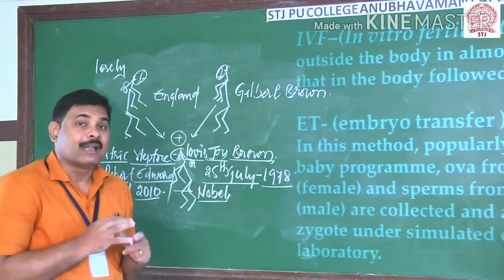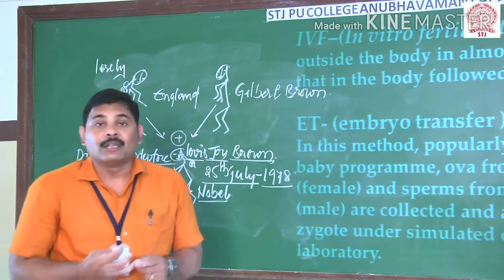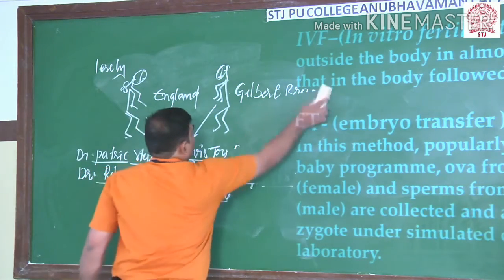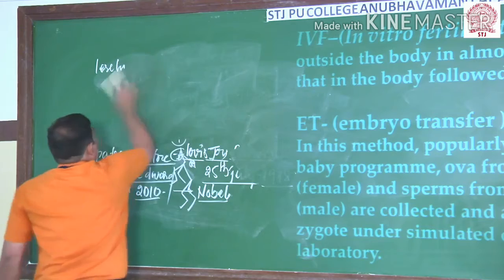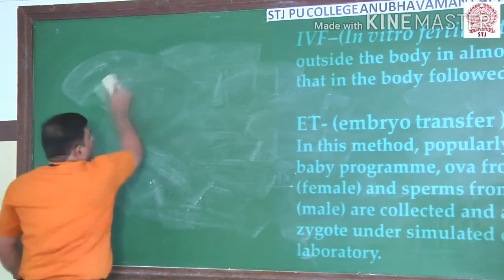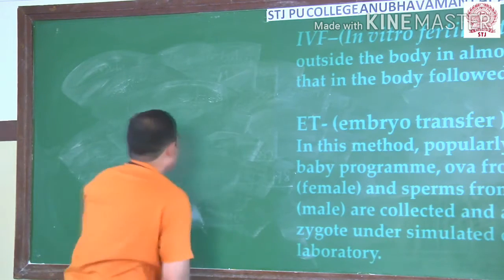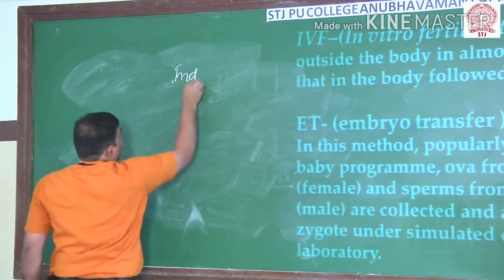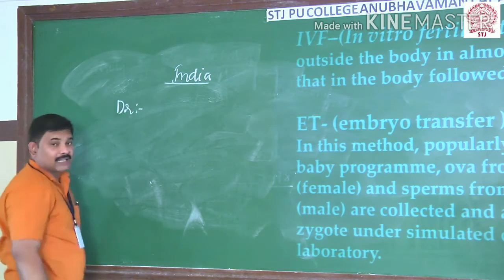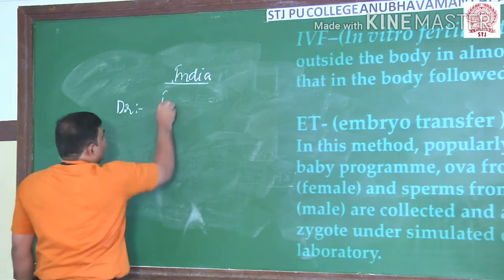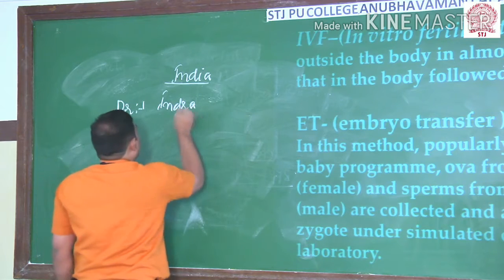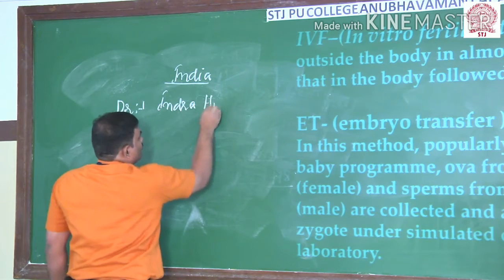Then what is the condition, and who was the first test tube baby in India? Let us see now. The first test tube baby in India is Kumari Harsha, and the doctor who developed the test tube baby is Dr. Indra Hinduja.